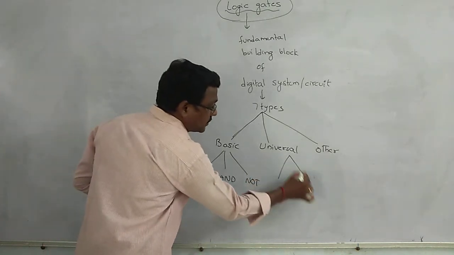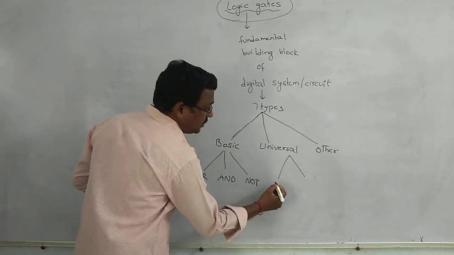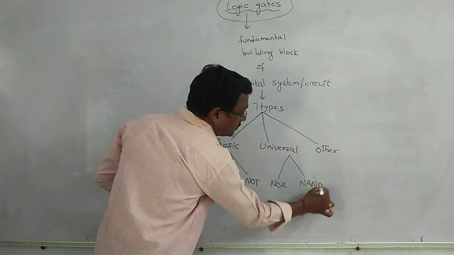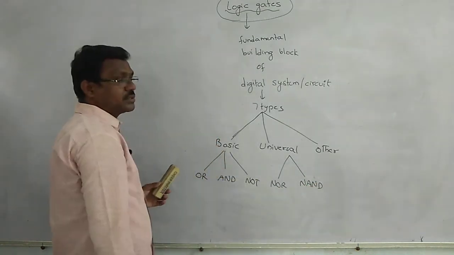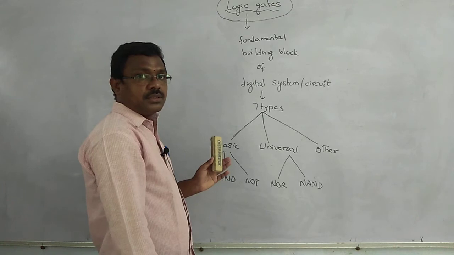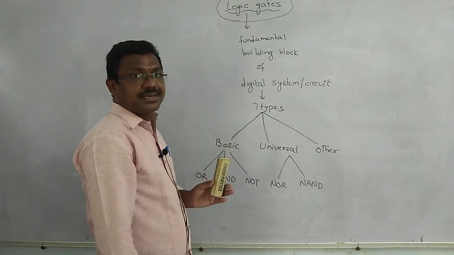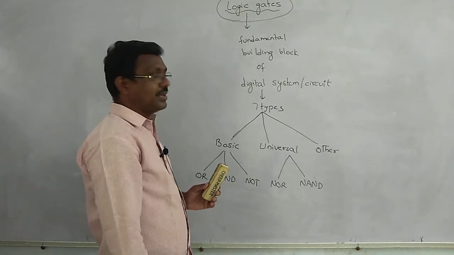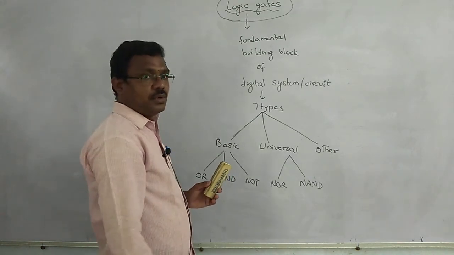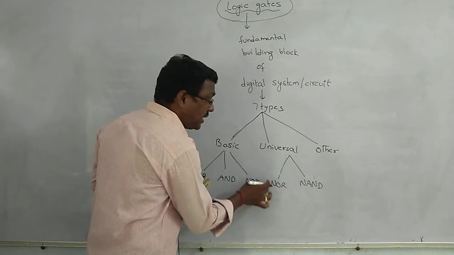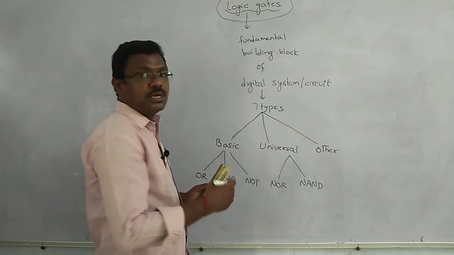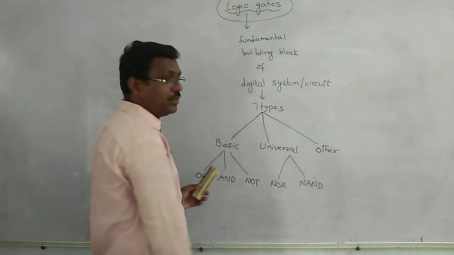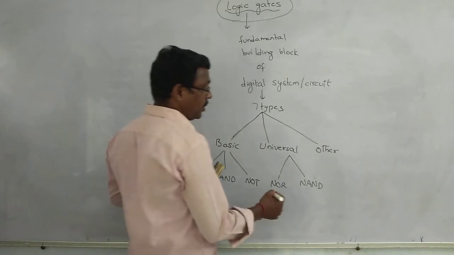Next, universal gates. What are the universal gates? NOR gate and NAND gate. We can use the NOR gate to realize the other gates: OR gate, AND gate, NOT gate, and also XOR and XNOR. That's why NOR and NAND are called universal building blocks.